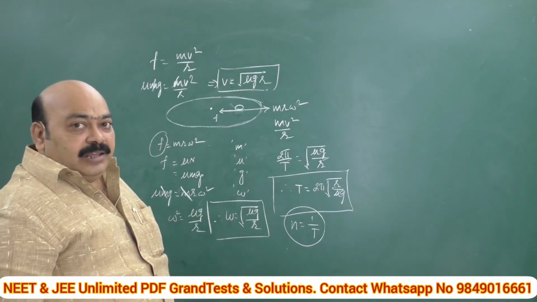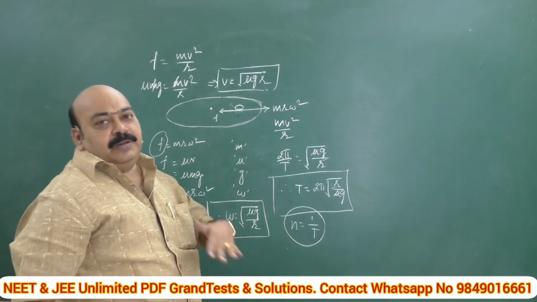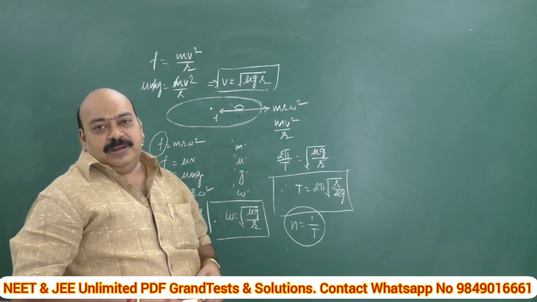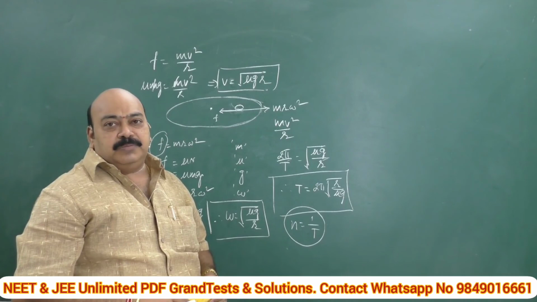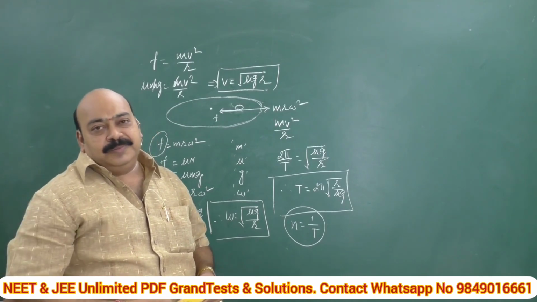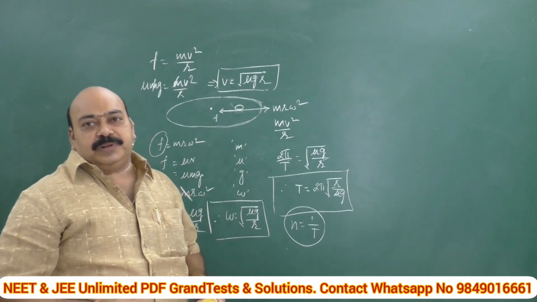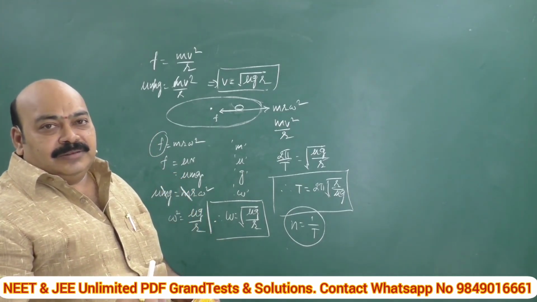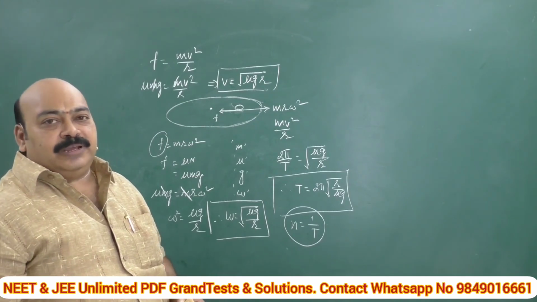Fine. On a rainy day, there is a possibility for slipping. Boys, it's your experience: while taking circular curves along the road, there is a possibility for skidding. What protects you from this is the frictional force between the tire of your bicycle and the road, and the outward force acting on you is mv square by r.